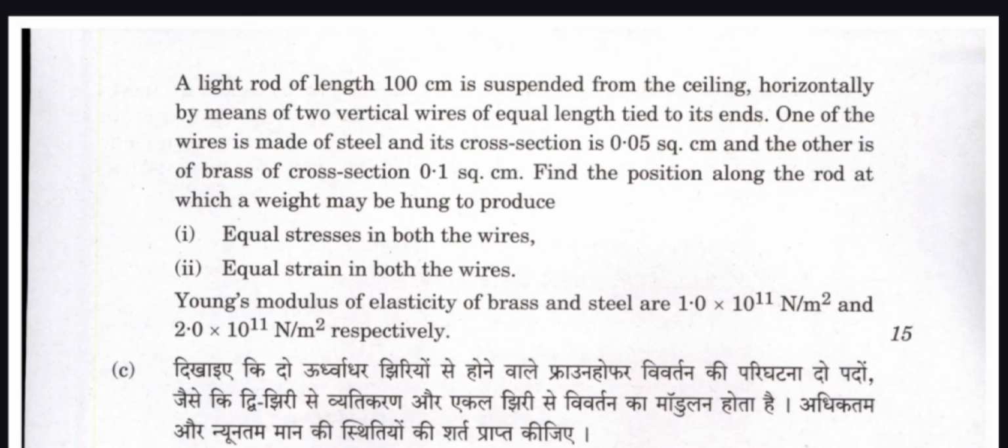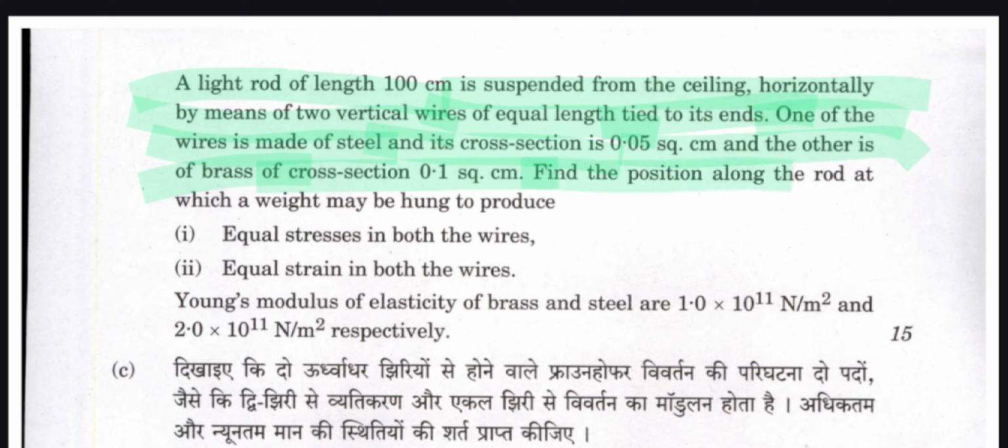So the question is here: a light rod of length 100 centimeter is suspended from the ceiling horizontally by means of two vertical wires of equal length. One of the wires is made of steel and its cross section is 0.05 square centimeter, and the other is of brass of cross section 0.1 square centimeter.